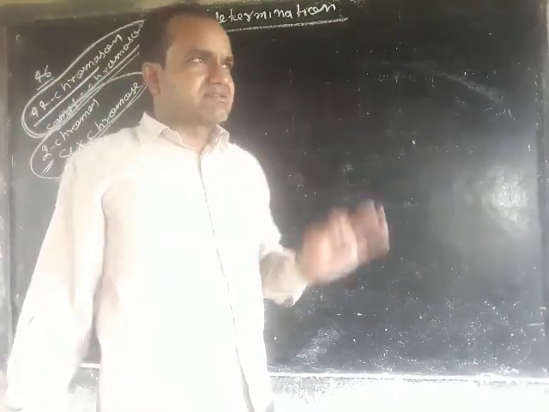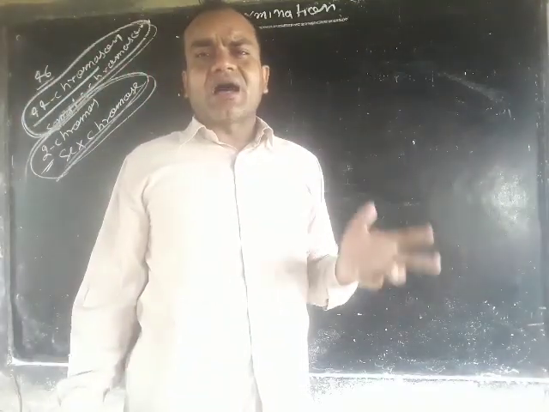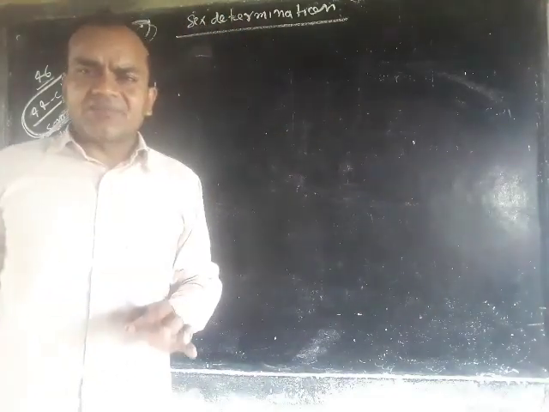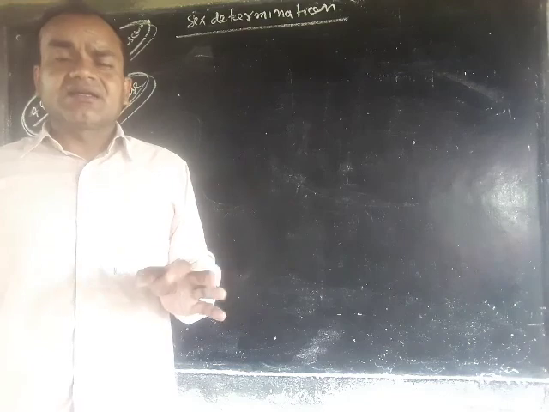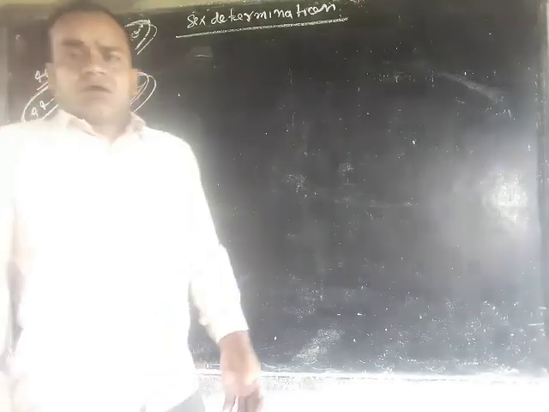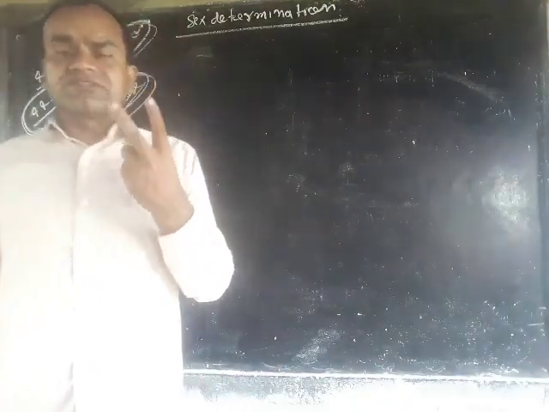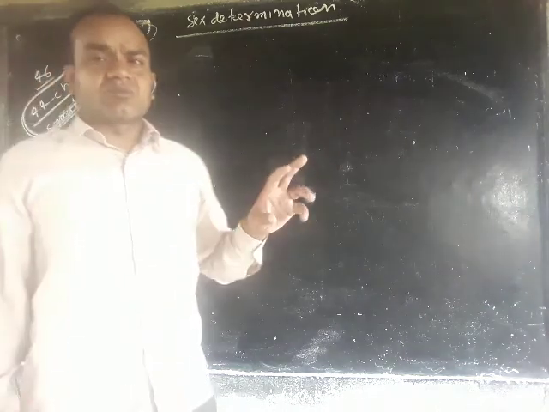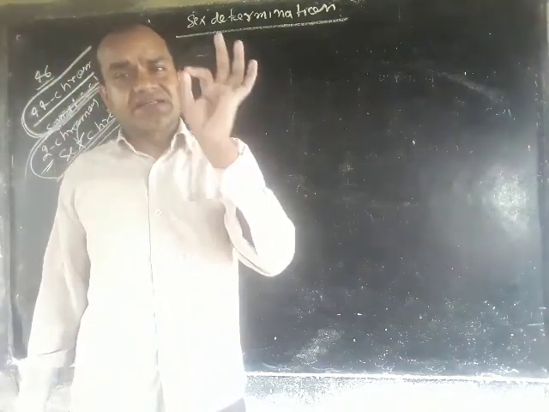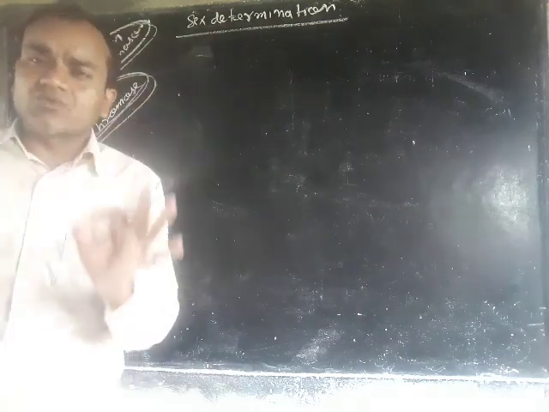By this we can say these are somatic chromosomes, and the remaining two chromosomes are known as sex chromosomes, because the genes which have the ability to form the reproductive organs are located on the sex chromosomes. And these sex chromosomes are of two types. The first is the X chromosome and the second is the Y chromosome.